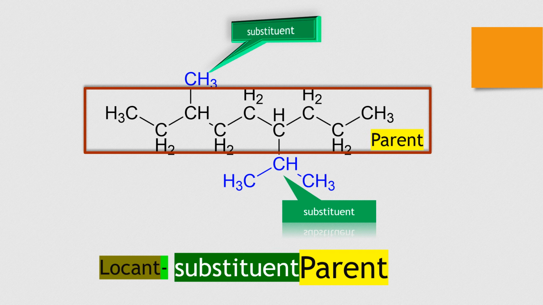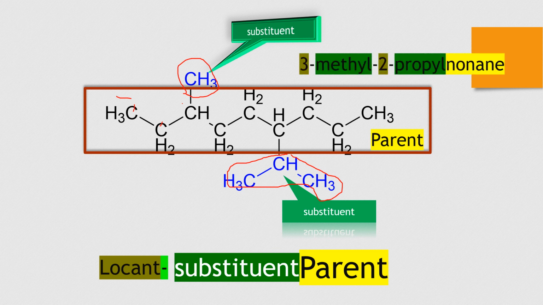So what is the locant? Locant is basically the position at which the substituent is present. If I count from here, you can see this is 1, 2, 3. So at the third position, one substituent is present, and at the sixth position, the other substituent is present. So the third and the sixth are the locants, while methyl and isopropyl are the substituents.